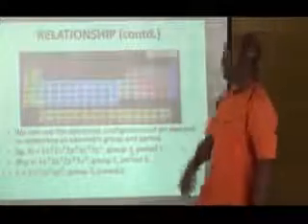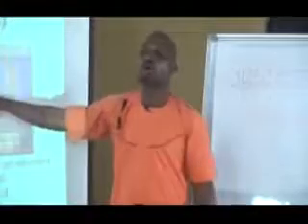Let's look at it from here. Period 1, period 2, period 3. Group 1, group 2, group 3. Behold, you have your aluminium. So you can use that same standard for other examples below.